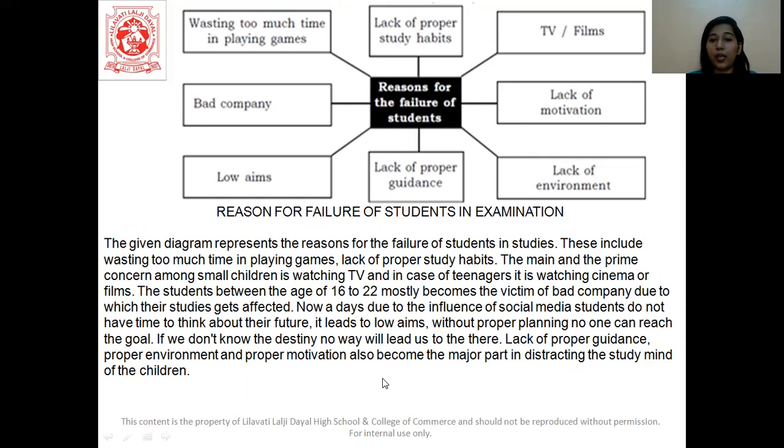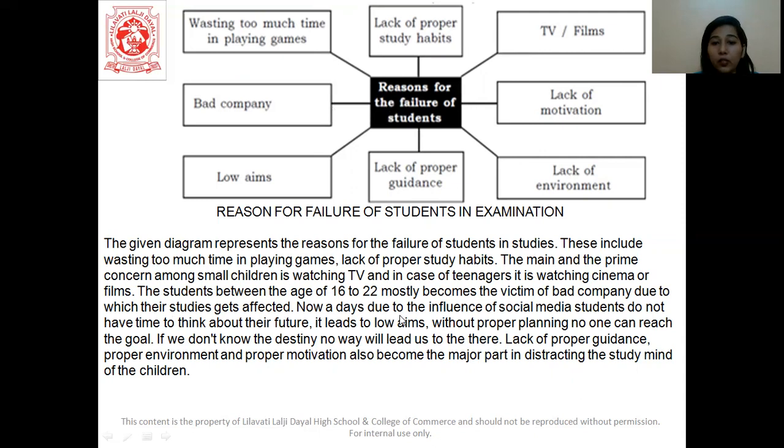The given diagram represents the reasons for the failure of students in studies. These include wasting too much time in playing. See here. Lack of proper study habit. And then what are we saying? That the main and the prime concern among small children is watching TV. And in case of teenagers, it is watching cinema or films. The students between the age of 16 to 22 mostly become the victim of bad company, due to which their studies get affected. See, we are covering up all the points.